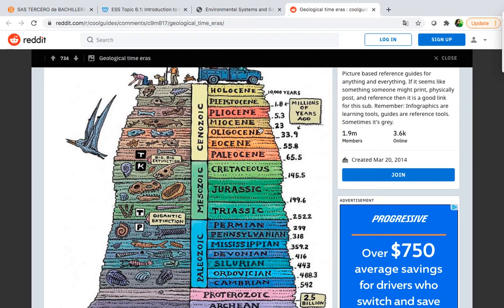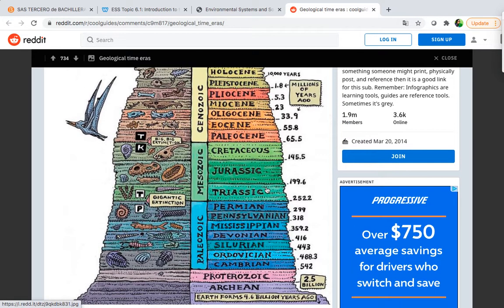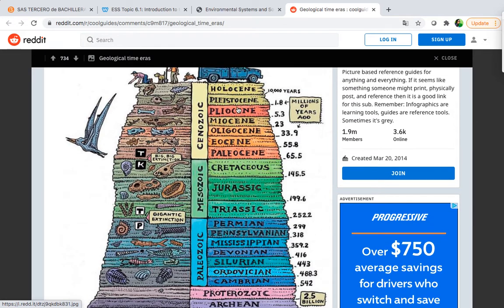Before that we need to understand which are the eras, and remember they happened billions or millions of years ago. As you can see, for example, the Pleistocene happened 1.8 million years ago. The Jurassic era, 199.6 million years ago, and then the other ones.